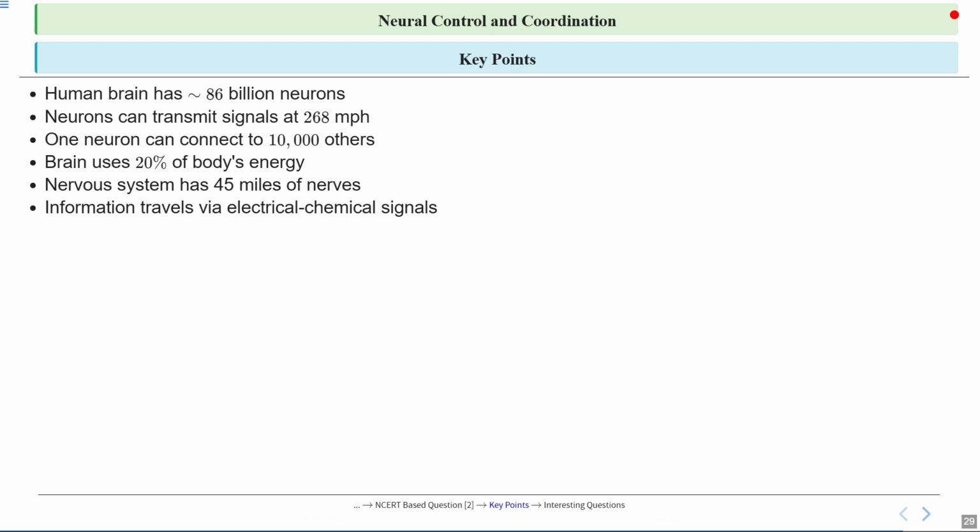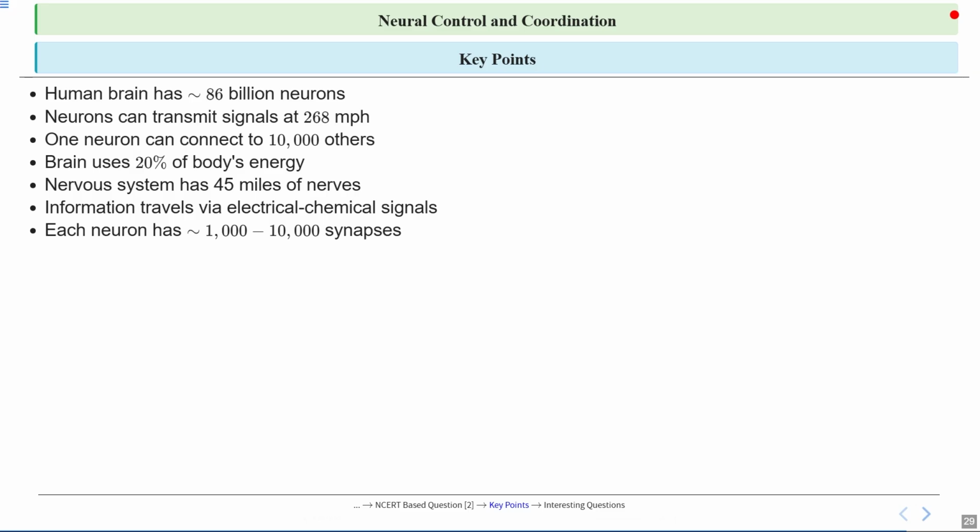Then we have information travels via electrical and chemical signals. We have talked about it in this chapter. Each neuron connects with around 1,000 to 10,000 other neurons through structures called synapses, which are the points of communication between the nerve cells.